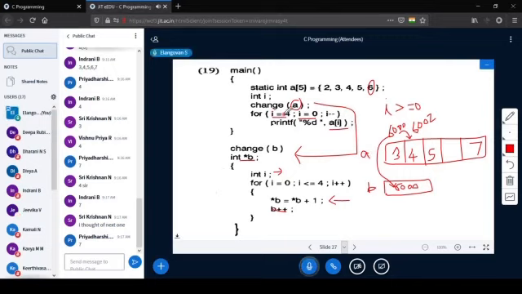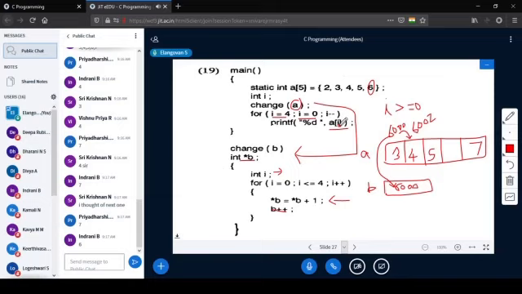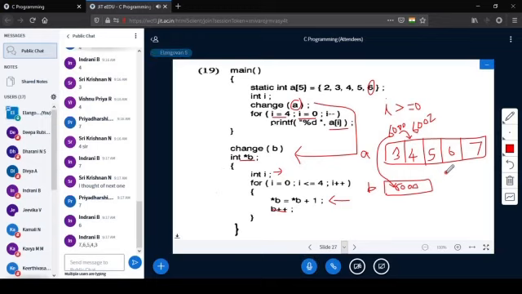Next iteration I becomes 3. I becomes 3, then A of 3, so 6 needs to get printed. So what is the final output now? If it is going like that, yeah, 76543.